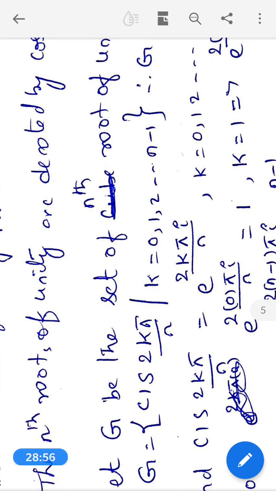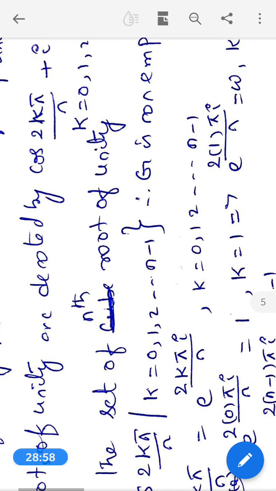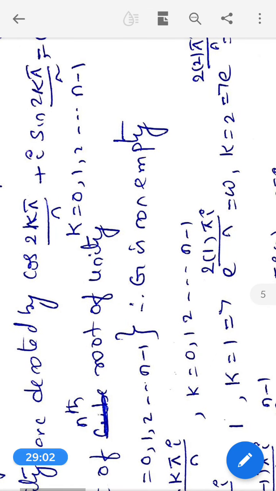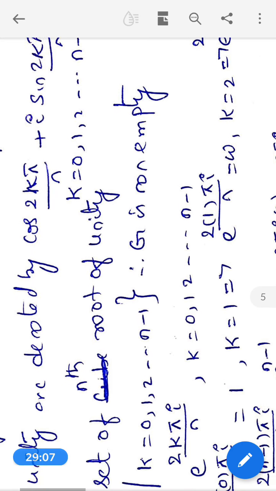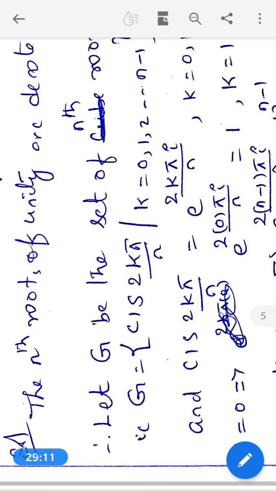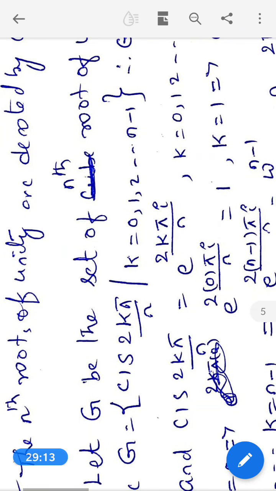What are the nth roots of unity? Once again, cis 2k pi by n, where k is equal to 0, 1, 2, etc., n minus 1. How many values for k? n values, starting from 0, ending with n minus 1 consecutively. Now let G be the set of nth roots of unity, the n elements chosen in G.